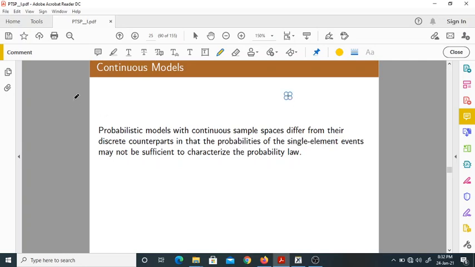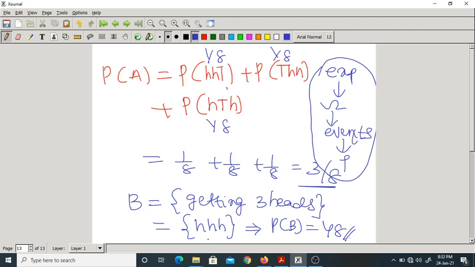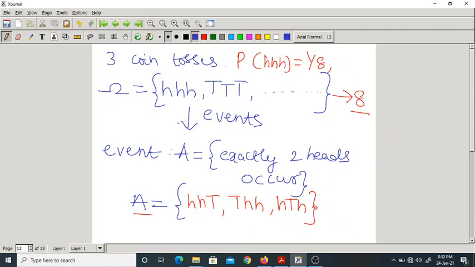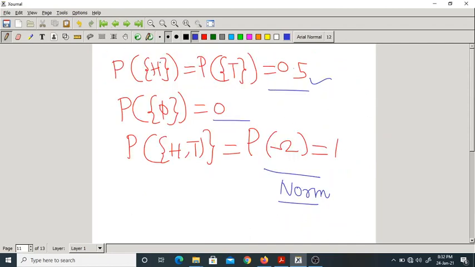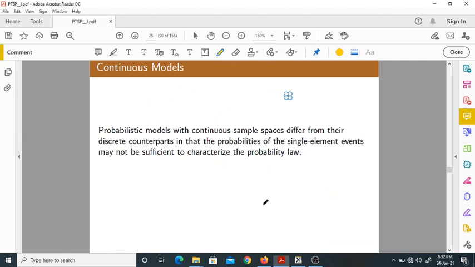Yeah, so continuous models. Now they are different from discrete models. Here we cannot define single elements. Why? Because in the discrete model we have defined single elements. You can take all these examples, I have defined single elements. This is a single element. This is a single element. In the discrete model, single elements may be defined. But in the continuous model, single element events may not be sufficient.